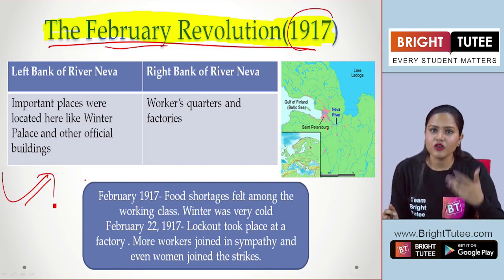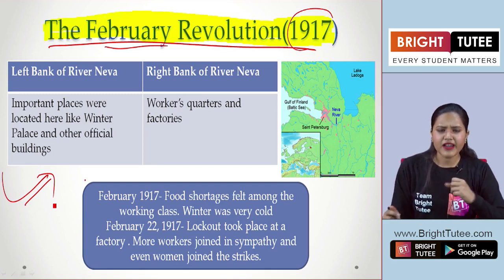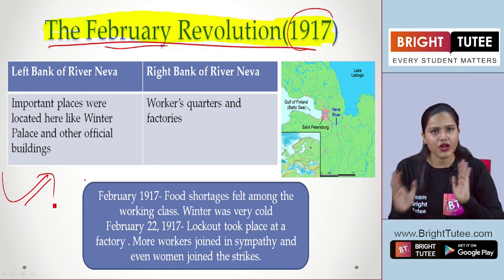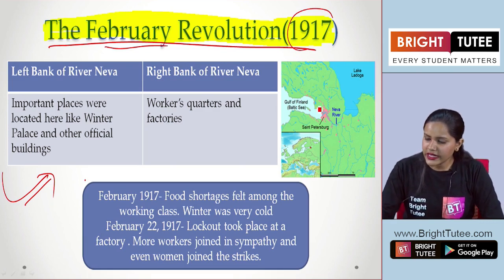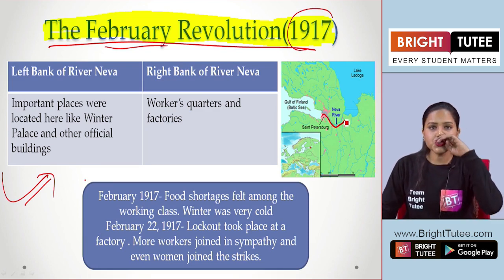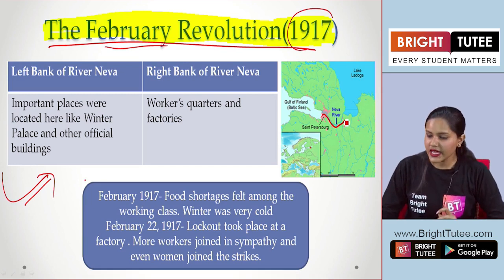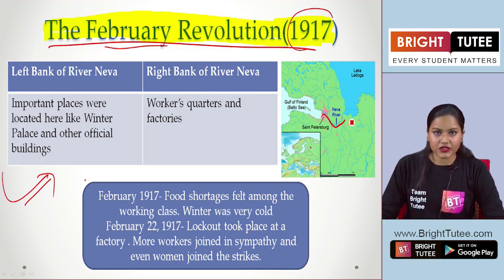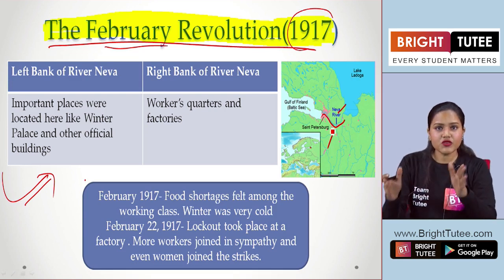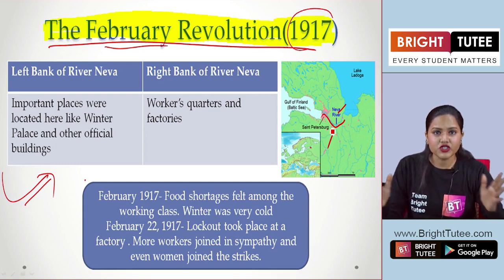And how was the autocracy impacted or affected by this whole revolution? We are going to understand here. Now, firstly, in order to understand the layout of the city, we have to see here in this map the Neva River. Now, why am I showing you this river? Because when we talk about the layout of the city, we see that on the left side and the right side of the river, the whole city was divided into two major groups.